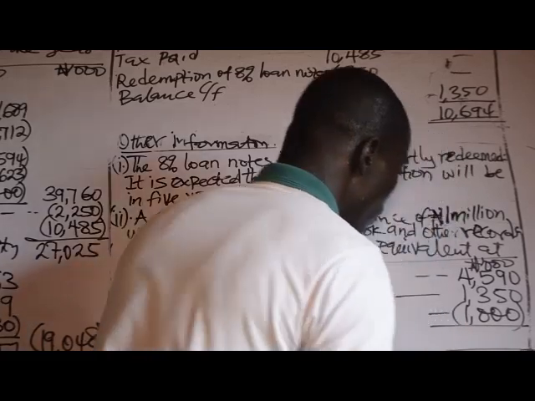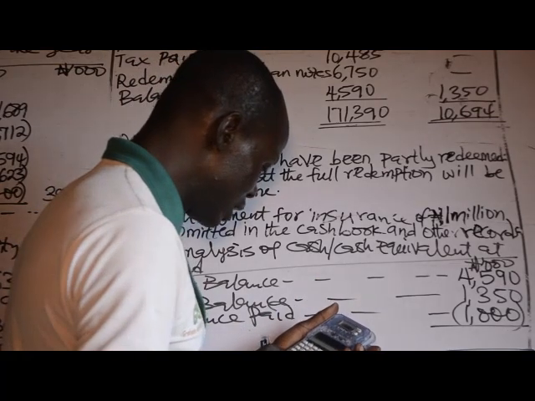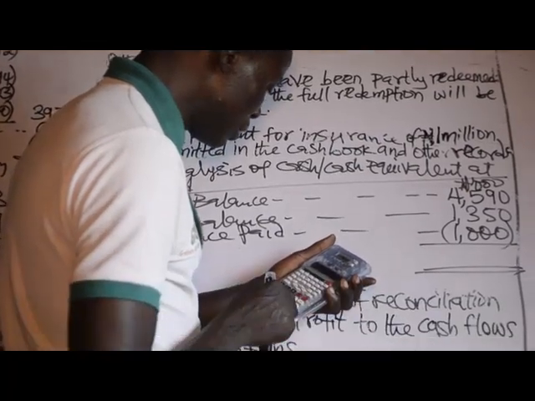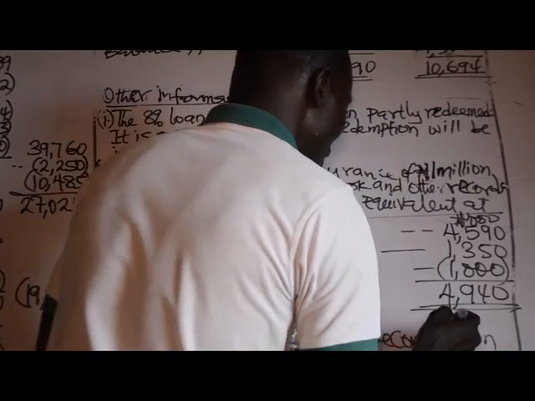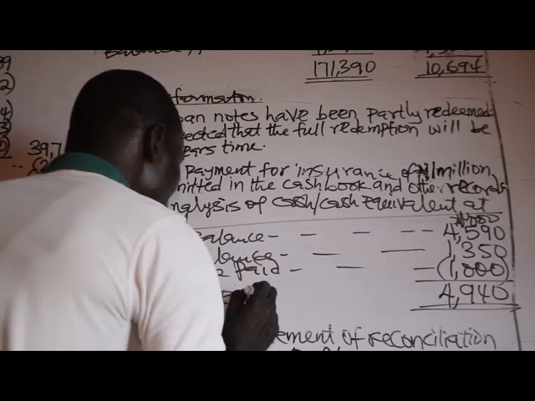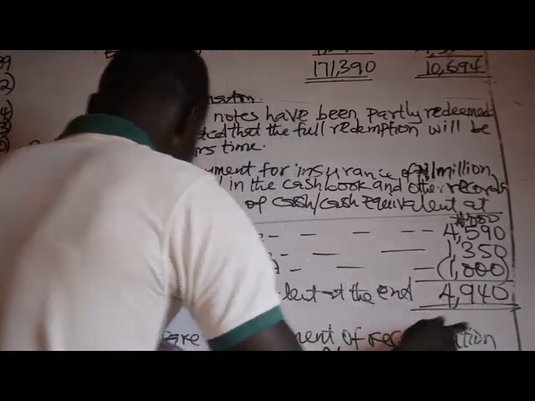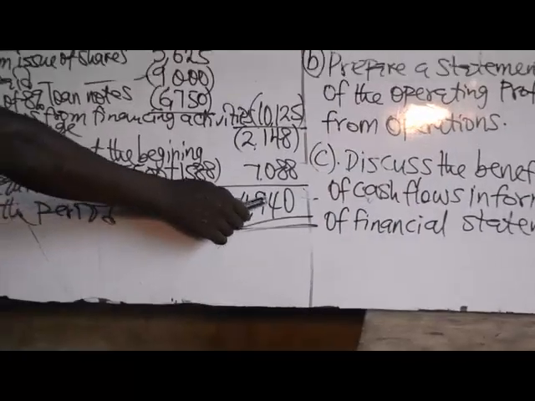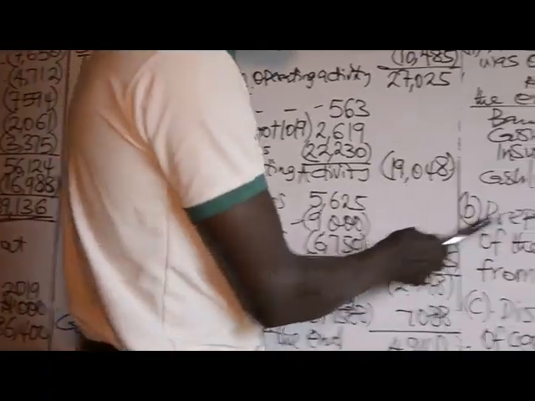So, 4,590,000 plus 1,350,000 minus 1 million. There you have 4,940,000. This is the cash or cash equivalent at the end. That is how this cash of 4,940,000 was arrived at. That is requirement A. Back to requirement B.